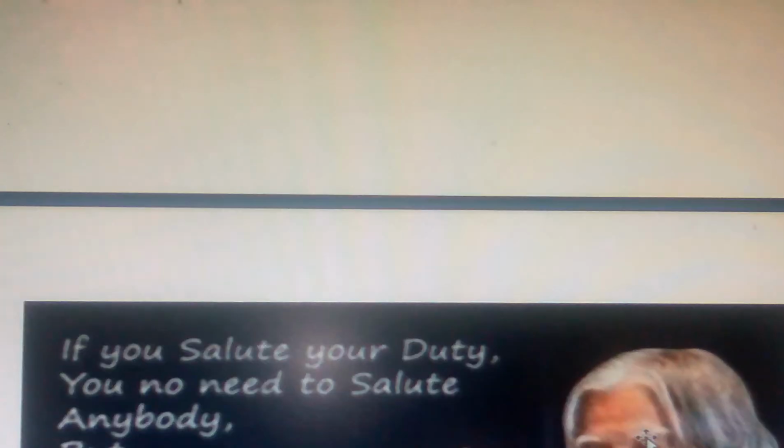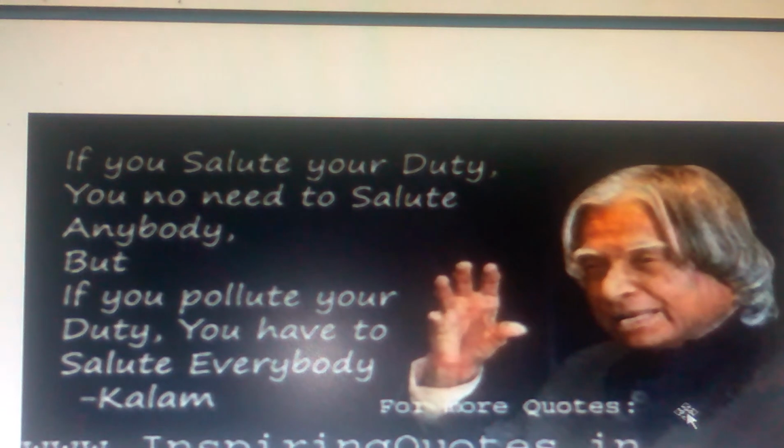Before that, here I want to quote Abdul Kalam: if you salute your duty, you need not salute anybody, correct? But if you pollute your duty, you have to salute everybody. So Kalam says that duty is very, very important. So you have to work accordingly.